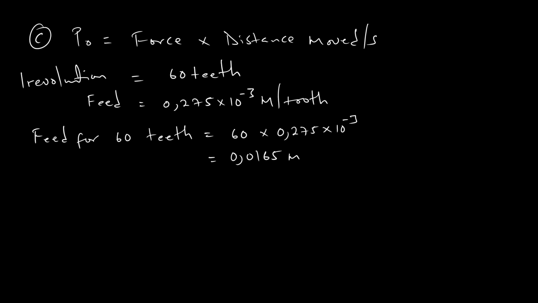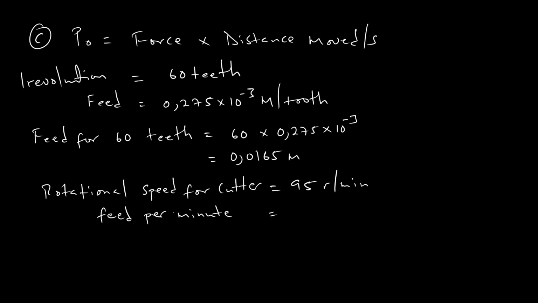The revolution per minute are 95. So if we say 95 times 0.0165, this will give us 1.5675 meters per minute. This is the feed per minute.